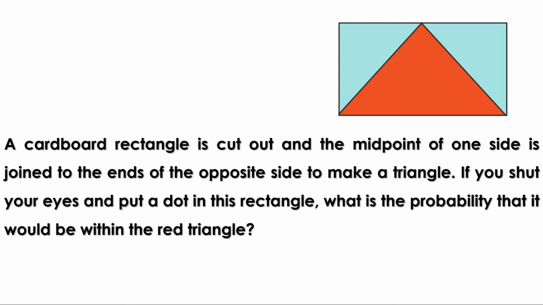Let us take a rectangle and put all the dots within this rectangle. Now you can see when we consider all the dots together, it forms the area of the rectangle. Therefore, instead of counting all the dots, we can consider the area of the rectangle. In the same way, instead of finding the total number of dots within the triangle, we can consider the area of the triangle. Therefore, to find the probability of getting the dot within the triangle, it is enough to divide the area of the triangle by area of the rectangle.